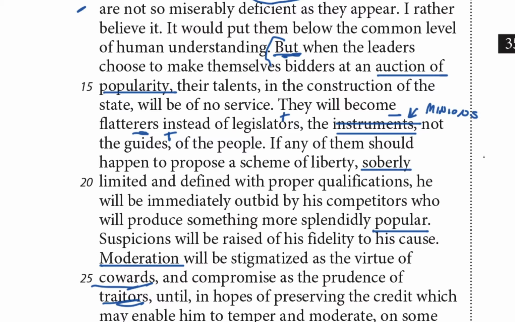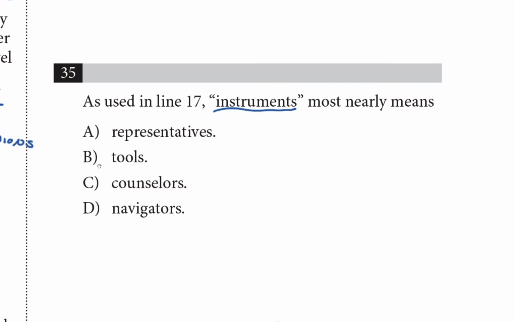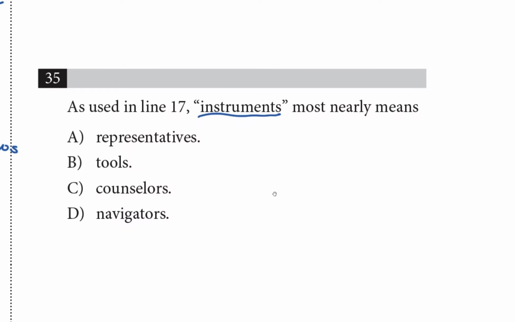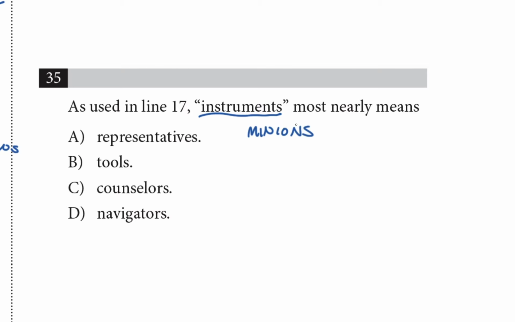Let's take minions back to the choices and see how it plays. I want to see if there's anything that matches minions. That's my prediction. I'm looking for something that has this negative connotation and means something like servant. Okay, instruments most nearly means representatives. This looks pretty tempting, although it is kind of neutral, but let's leave it in for now. Tools of the people. This looks pretty good too, and it carries with it more of the meaning of instrument, right? As in an object you use for something, not just musical instruments.